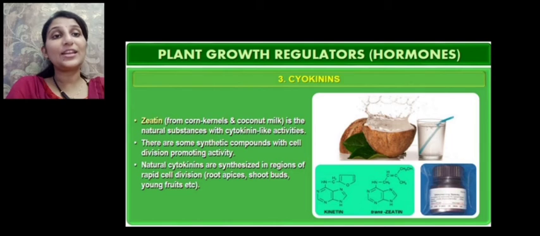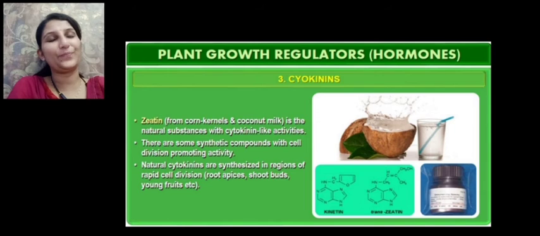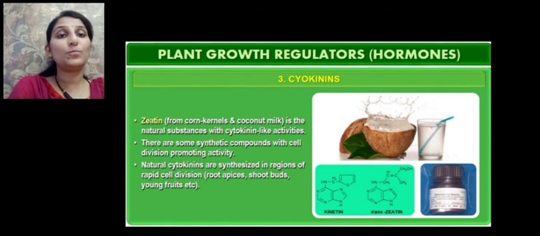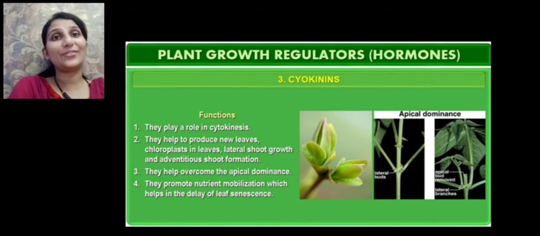There are also some synthetic compounds with cell division promoting activity. Natural cytokinins are synthesized in regions of rapid cell division, such as root apices, shoot buds and young fruits. These are the regions from which cytokinins can be isolated.